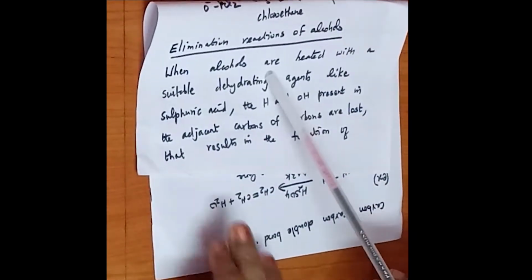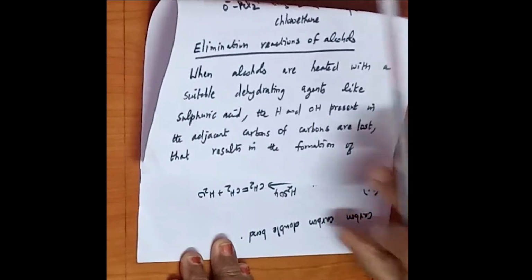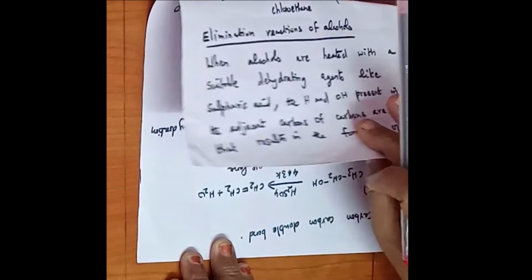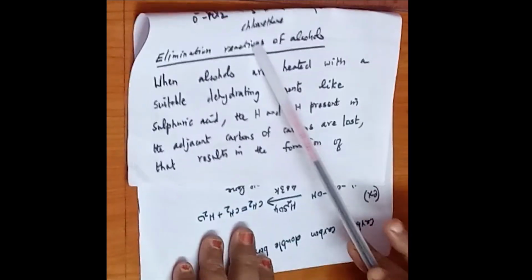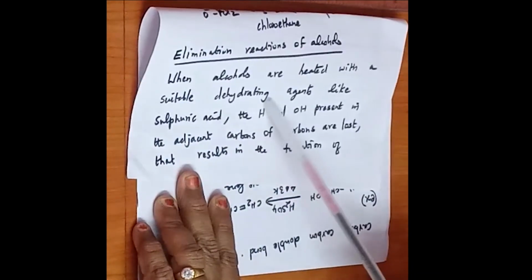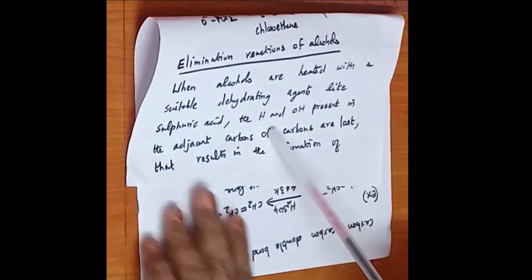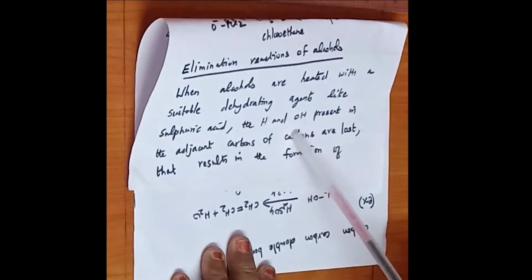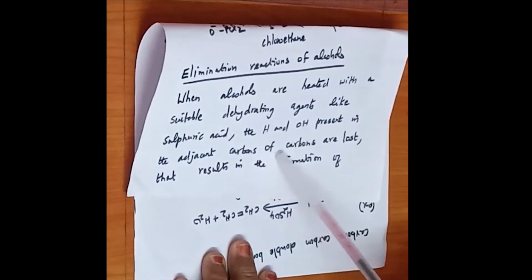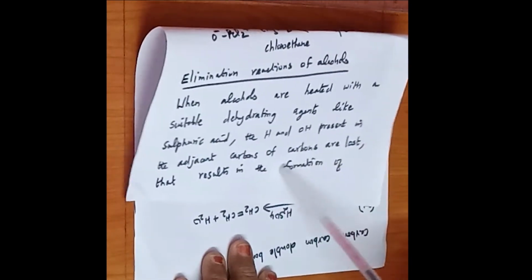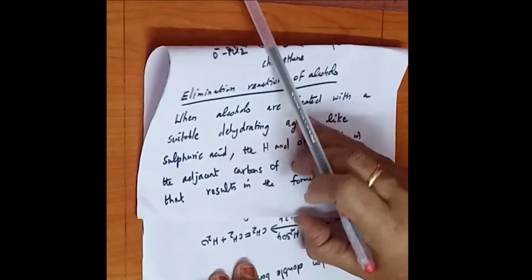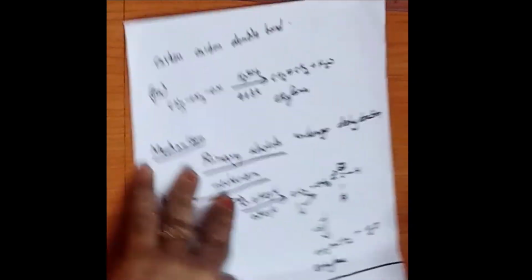Alcohols, when they are heated with a suitable dehydrating agent like sulfuric acid, the hydrogen and OH group present on adjacent carbons are lost, which results in the formation of a carbon-carbon double bond.